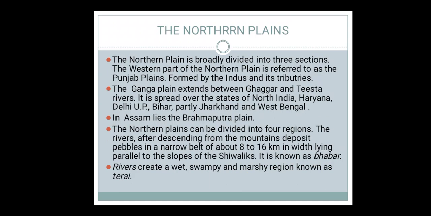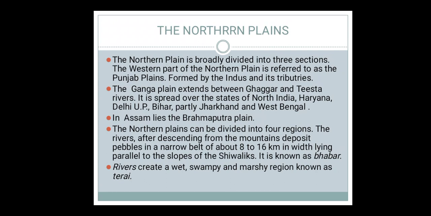And now we will discuss the three sections of the northern plains. The northern plains are broadly divided into three sections. The western part of the northern plains is referred to as the Punjab plains, and it is formed by the Indus and its tributaries. The part of the northern plain which is in Punjab is called the Punjab plains, and it is made up by the river Indus and its tributaries.